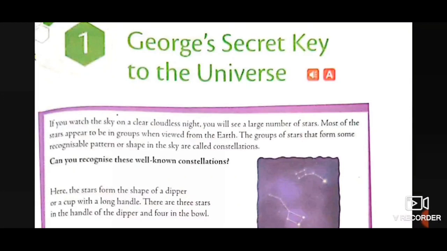What is a constellation? The group of stars that form some recognized pattern or shape in the sky is known as a constellation. And the people who love nature love to gaze at the sky which is studded with shining, dazzling stars.